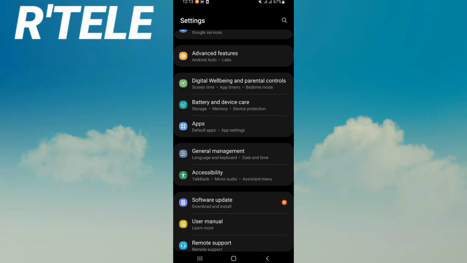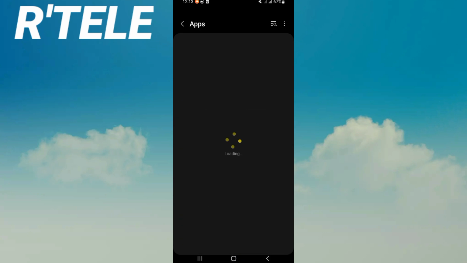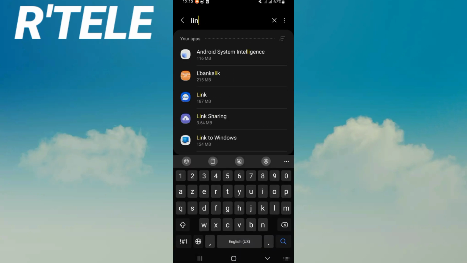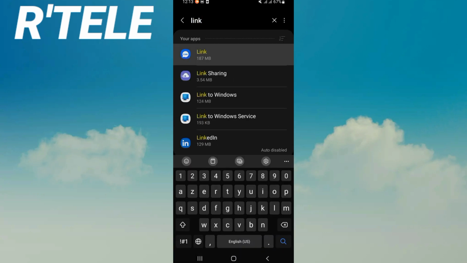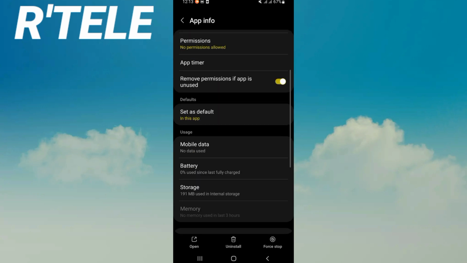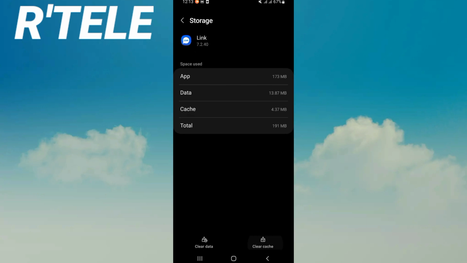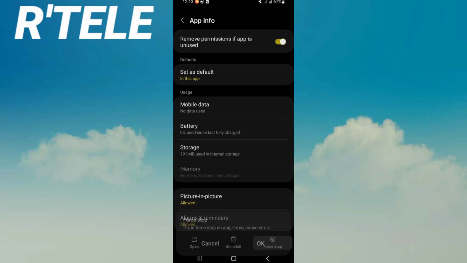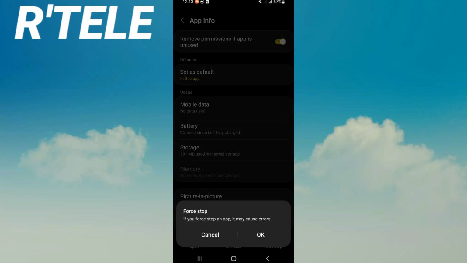Go open the settings of your mobile phone, click on the apps option, search for the Link Messenger app and click it. Here, scroll down this list, click storage and click clear cache. And back, click on force stop and click OK.